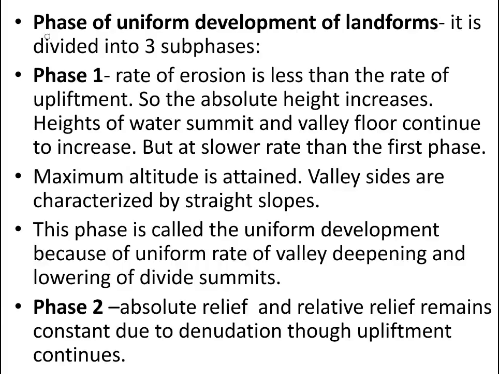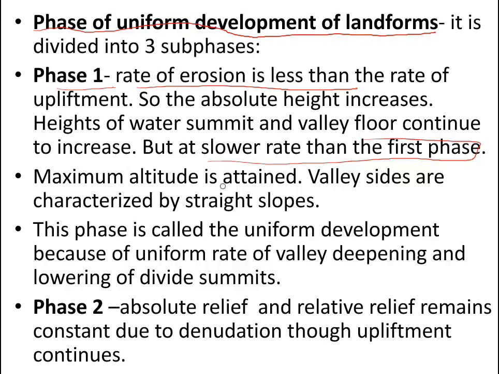The second phase is the phase of uniform development of landforms. It is divided into three subphases. The first subphase: the rate of erosion is less than the rate of upliftment, and so the absolute height increases, and heights of the water summit and valley floor continue to increase but at a slower rate than the first phase.